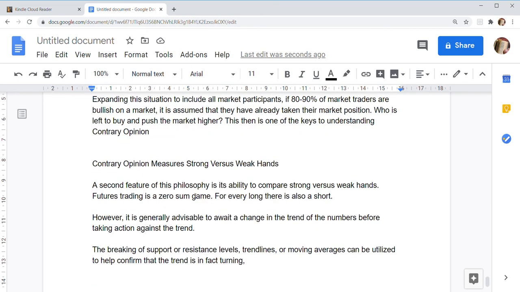A second feature of this philosophy is its ability to compare strong versus weak hands. Futures trading is a zero-sum game. For every long there is a short. However, it is generally advisable to await a change in trend before taking action against a trade. Breaking of support and resistance levels, trend lines or moving averages can be utilized to help confirm that the trend is in fact turning.